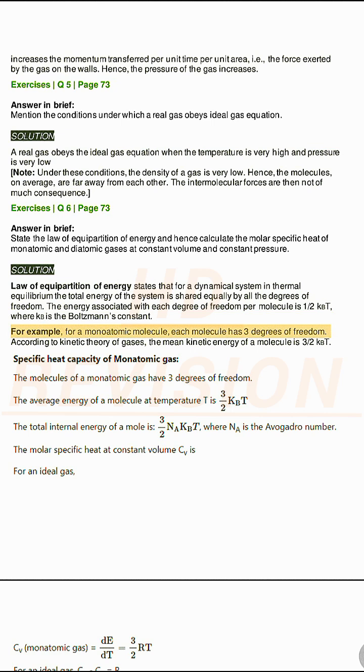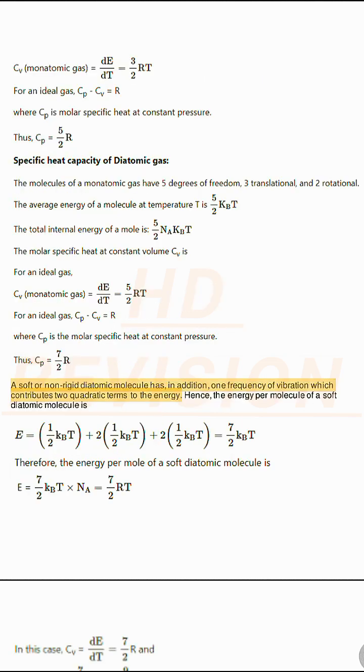For example, for a monoatomic molecule, each molecule has 3 degrees of freedom. According to kinetic theory of gases, the mean kinetic energy of a molecule is 3/2 k_B T. A soft or non-rigid diatomic molecule has, in addition, 1 frequency of vibration which contributes 2 quadratic terms to the energy. Hence, the energy per molecule of a soft diatomic molecule is.